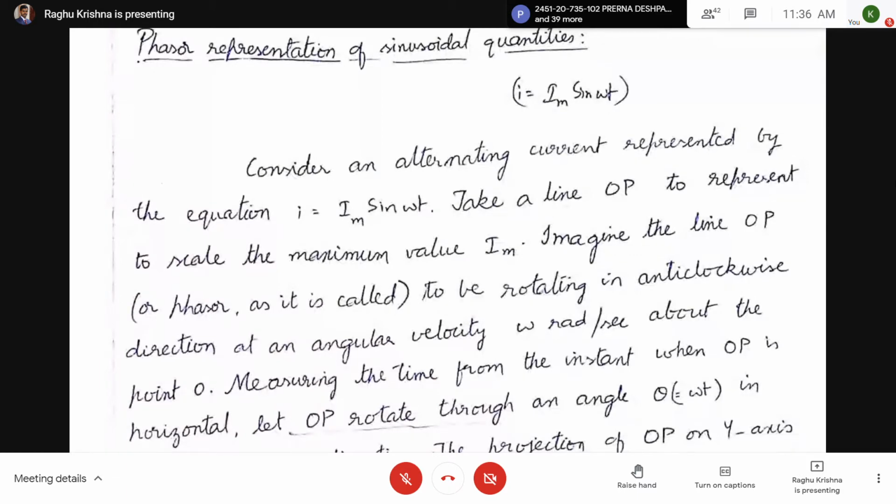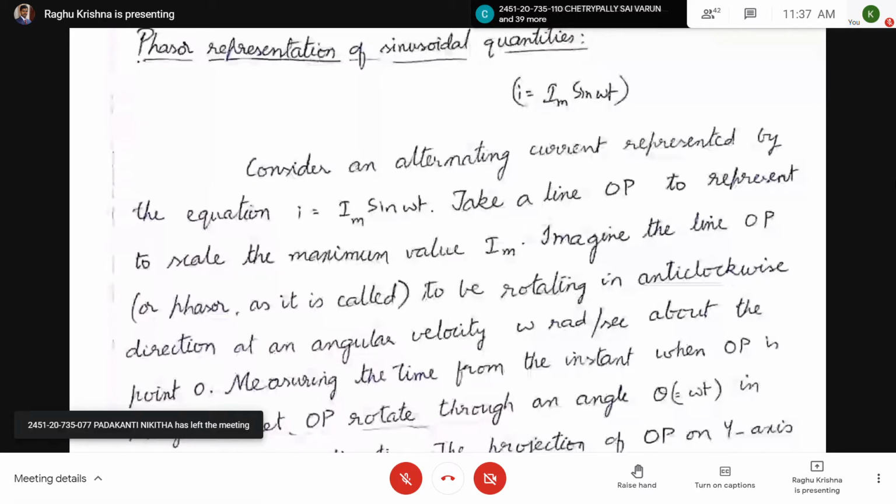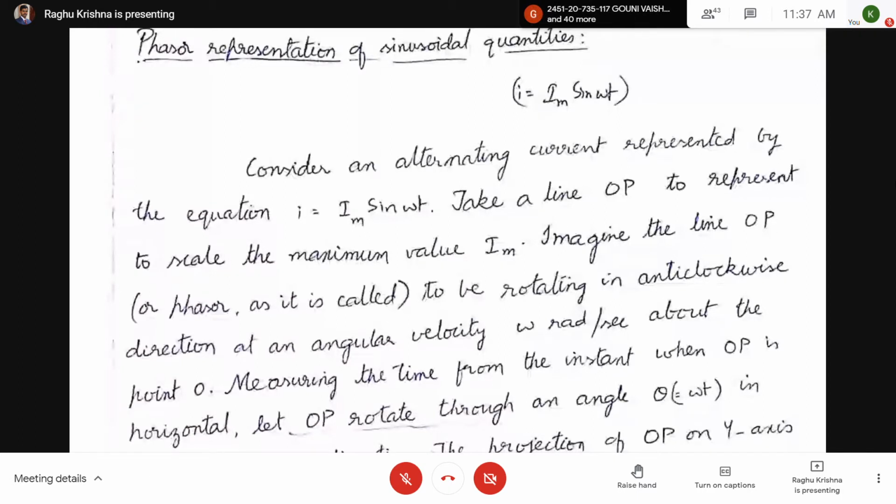So first we are considering an alternating current which is represented by the equation I equal to Im sin omega t, right? We have seen the waveform. Next, take a line OP. Okay, so it is having a direction also. Take a line OP to represent to scale the maximum value Im. So OP equal to Im. We are going to take a scale, right?